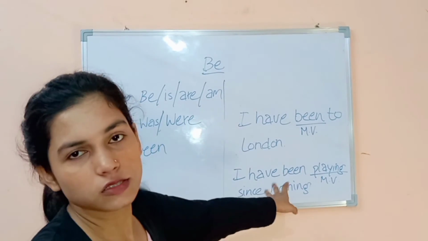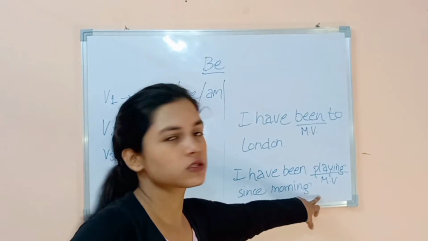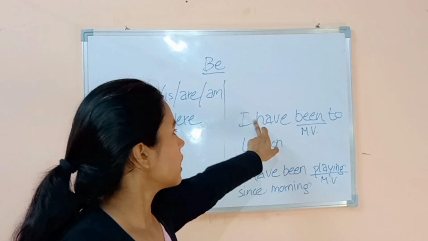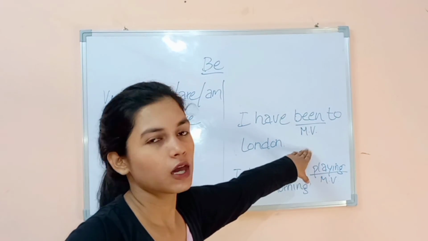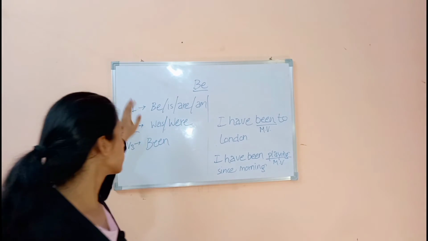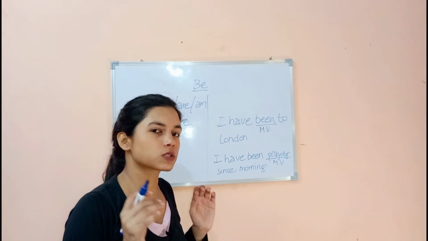I have been playing since morning. Here you can see that playing is the main verb, not the been. And here, I have been to London. Here been is used as a main verb. Okay, I hope you understand the difference. I hope you will use these verbs and make your sentences.